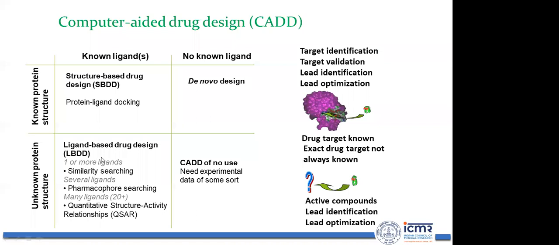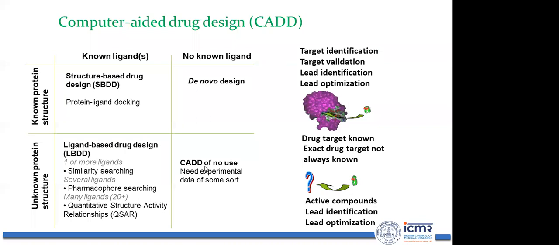So basically, when you don't have a known protein target, but you know the ligand, which is acting against a particular disease, then you can go for ligand-based drug design. But in the case where you don't have a known target or a known ligand, then computer drug designing may not be useful. You should have some experimental information or data of some sort to start with.